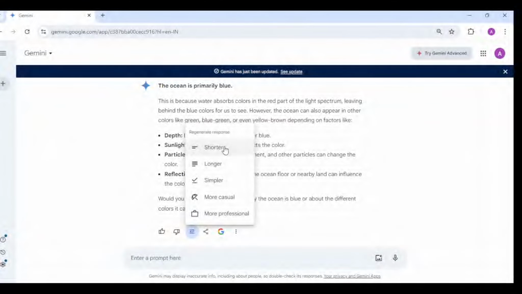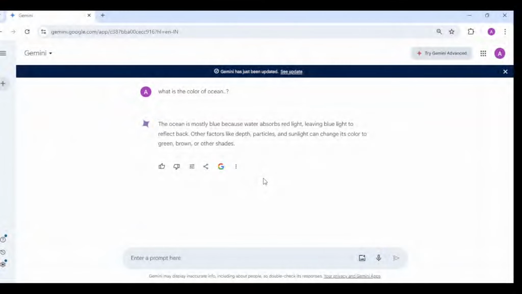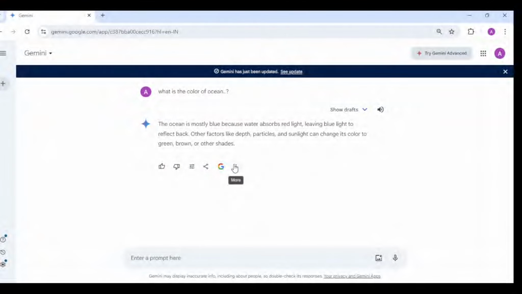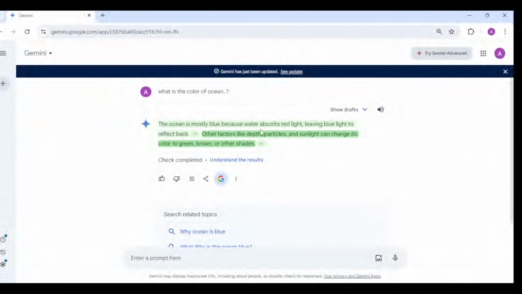If you want, you can change the output to a simpler way. The ocean is blue because water absorbs red light and reflects blue light back. You can regenerate the response to be shorter or longer based on your requirement. There is also a double check option. In a few cases when we ask AI, we can double check with Google.